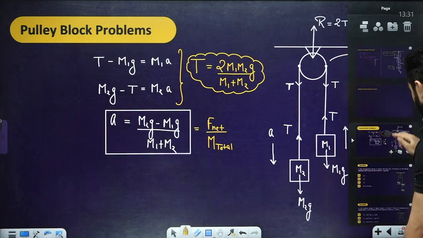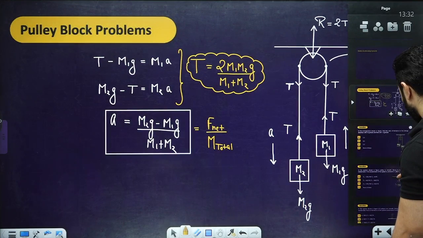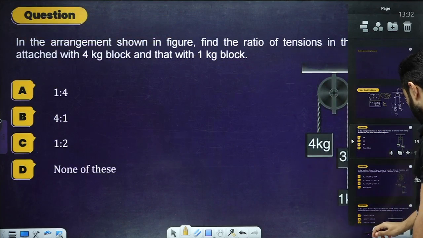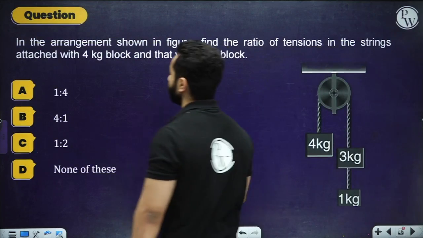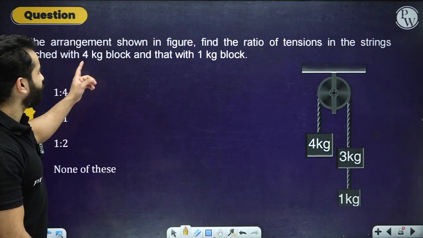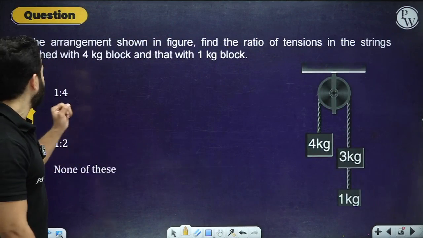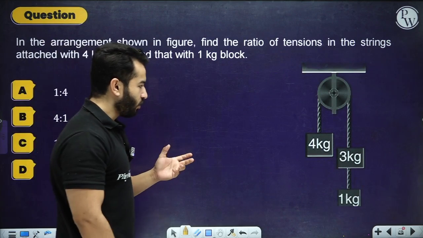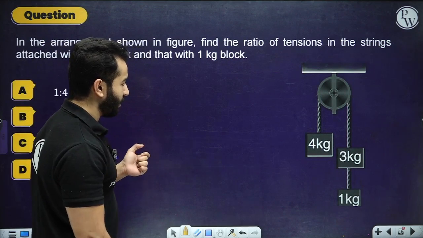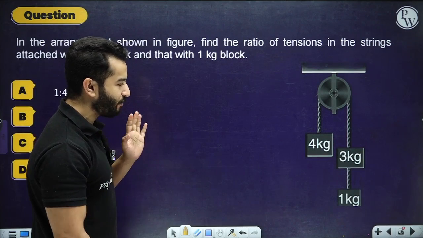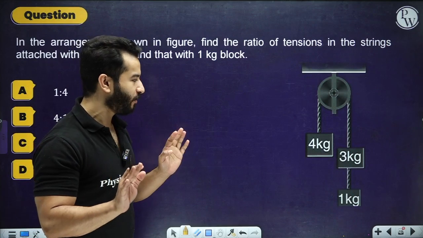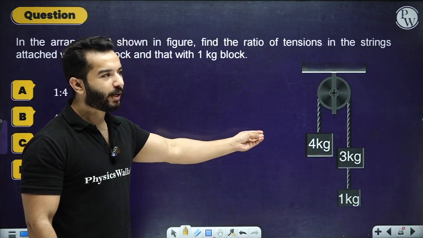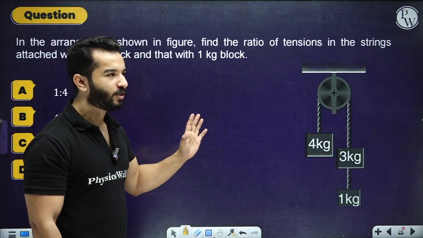Having said that, let's now solve one or two problems for this. Let's suppose we have a question like this. In the arrangement shown, find the ratio of tensions in the strings attached with the 4 kg and 1 kg blocks. All right. It is actually quite simple. I'll suggest you do it both ways. Quickly do it using the concepts of net force, right?